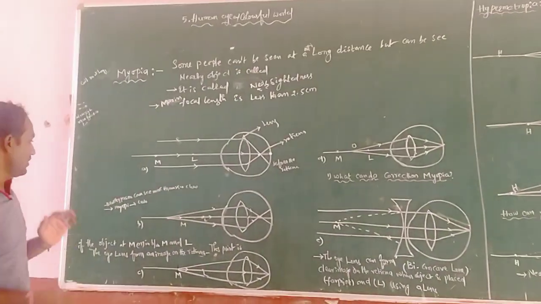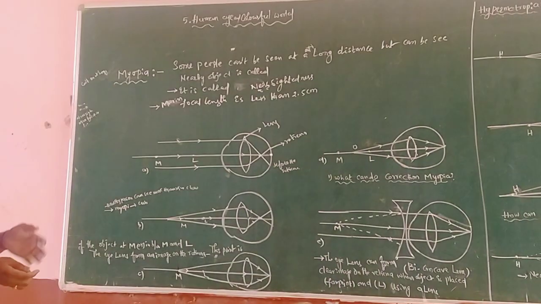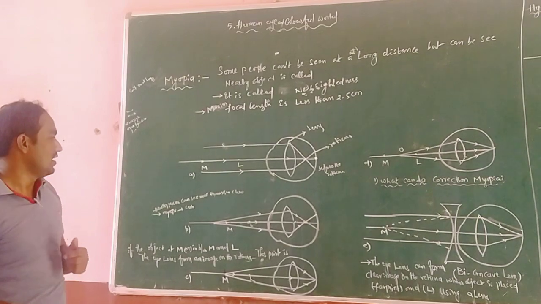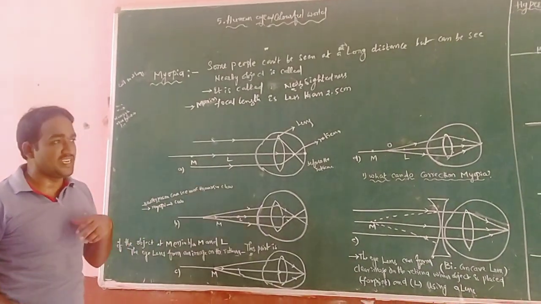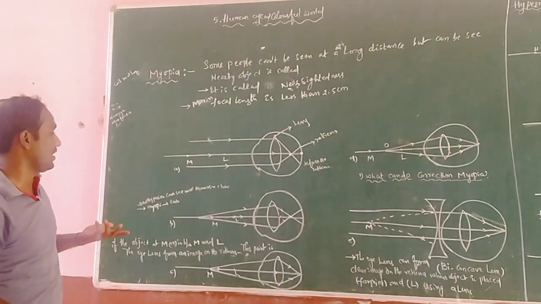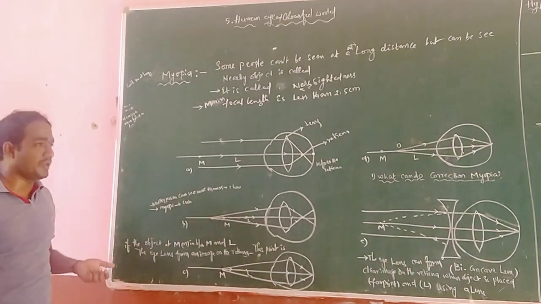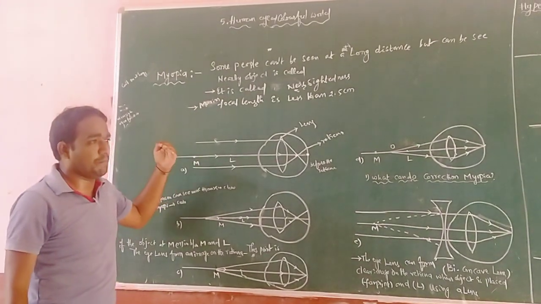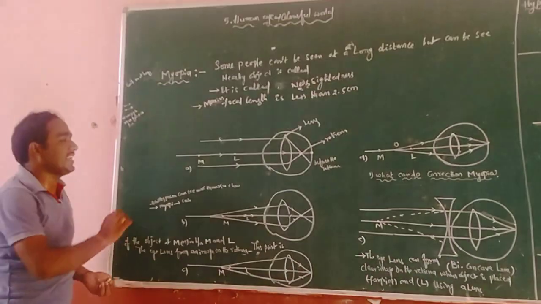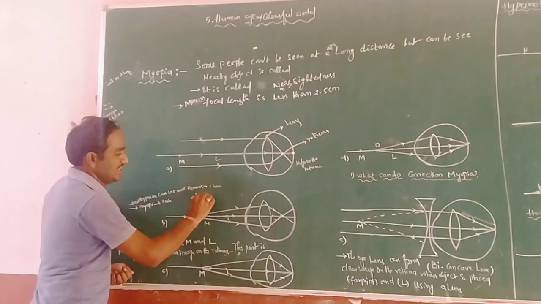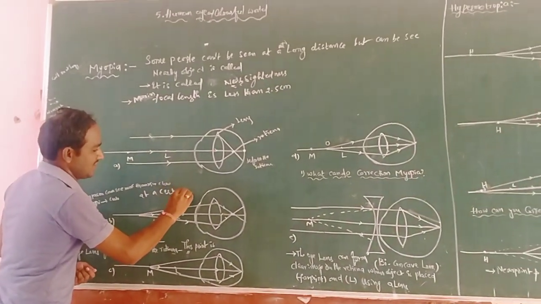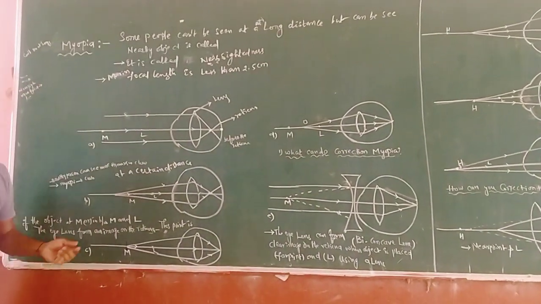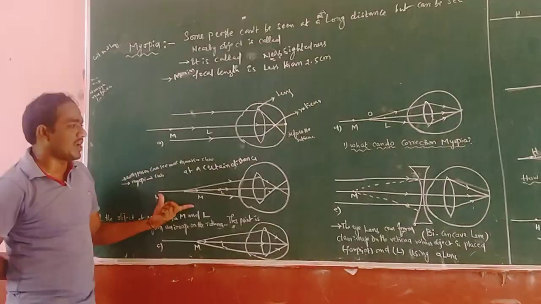And one more thing: a healthy person can see objects beyond the least distance of distinct vision, meaning 25 centimeters and above. A person suffering from myopia can see only up to a certain distance.